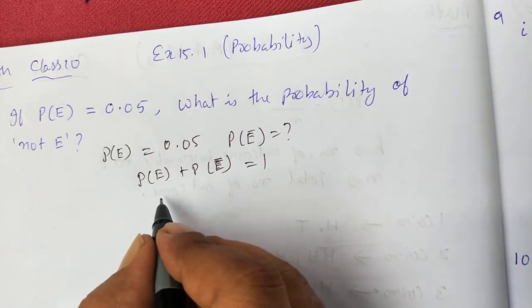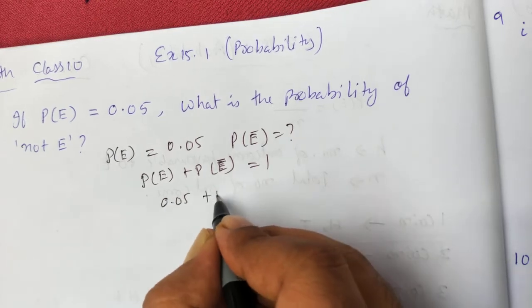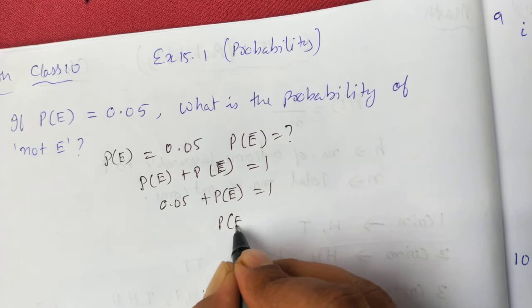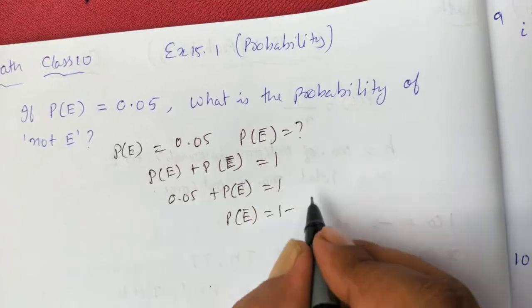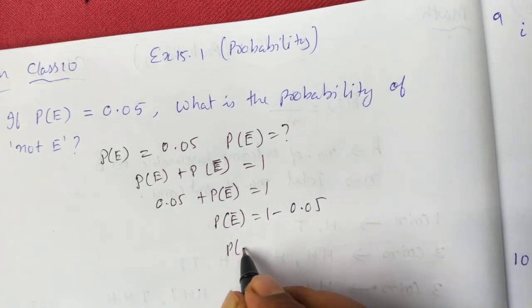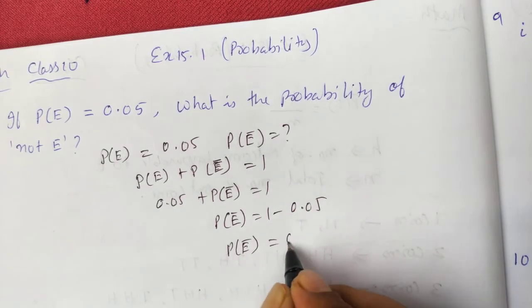Put the value: 0.05 plus P(not E) is 1. So P(not E) will be 1 minus 0.05, taking 0.05 to the other side. So you are getting P(not E) equal to 0.95.